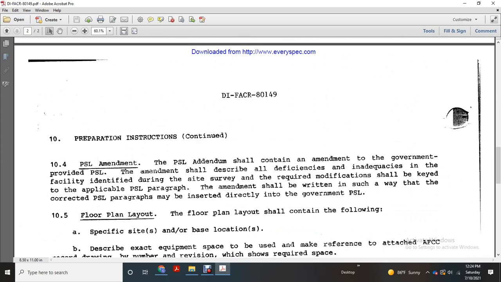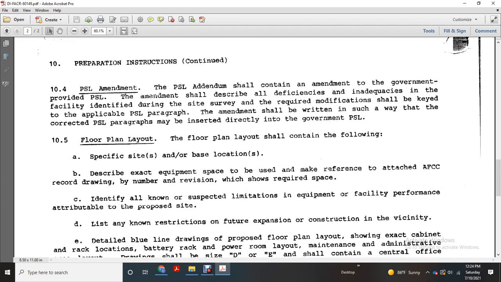And then we'll move on to page 2. Program support letter addendum. The program support letter addendum shall contain the amendment of the government-provided program support letter. The amendment shall describe all the deficiencies and inaccuracies of the facility identified during the site survey. Required modifications shall be keyed with the applicable program support letter paragraph. Amendments shall be written in such a way that the corrected paragraphs can be inserted directly into the government program support letter.